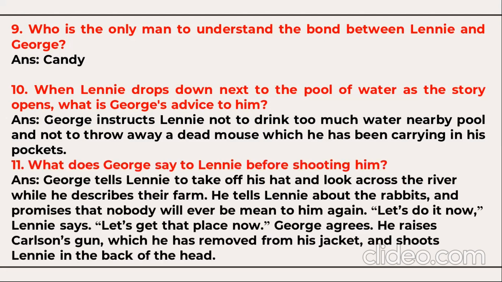11. What does George say to Lennie before shooting him? George tells Lennie to take off his hat and look across the river while he describes the dream farm. He tells Lennie about the rabbits and promises that nobody will ever be mean to him again. Lennie says, "Let's do it now." George agrees and says, "Let's get that place now." He raises Carlson's gun, which he has removed from his jacket, and shoots Lennie in the back of the head.